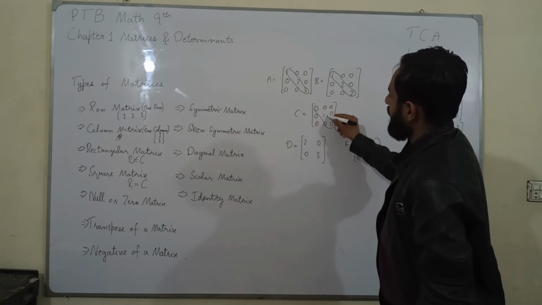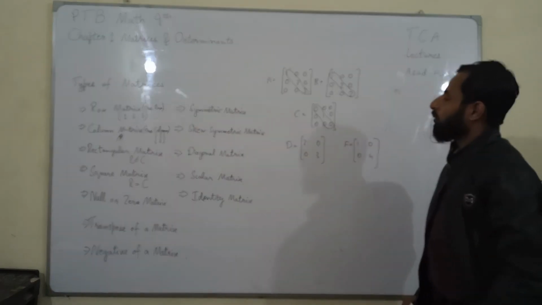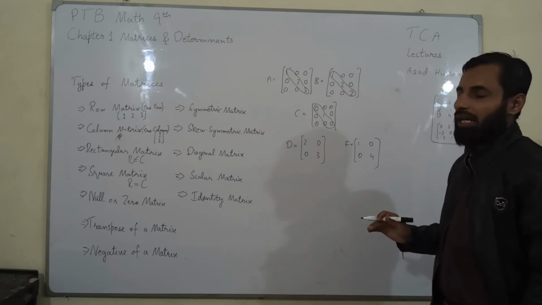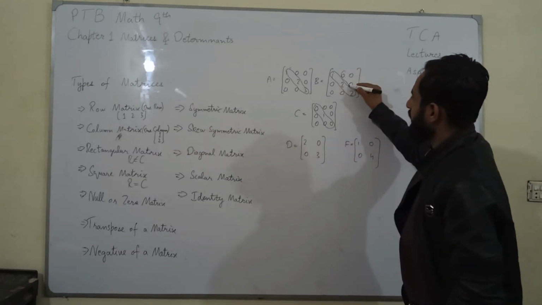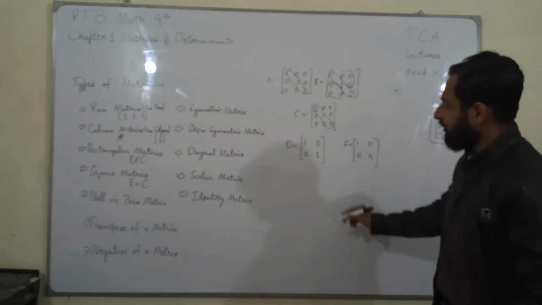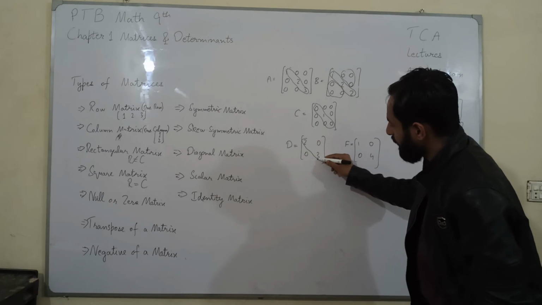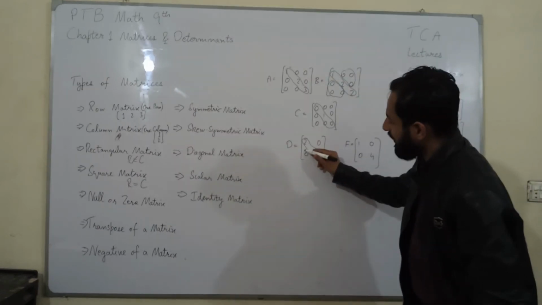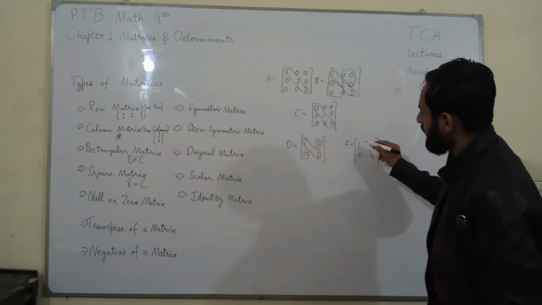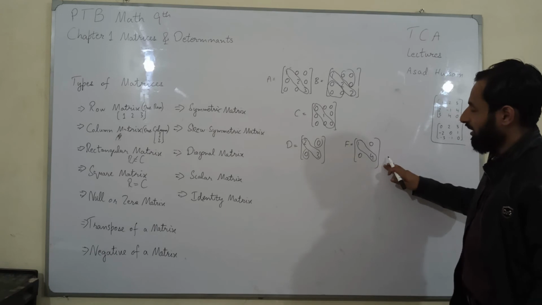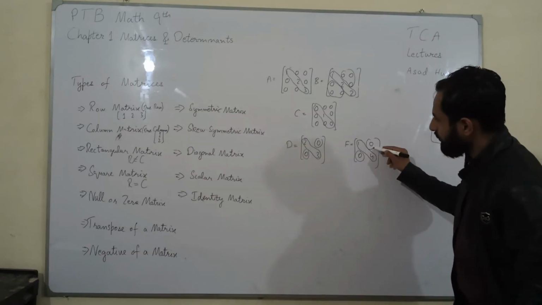If there is a non-zero element on the diagonal of a matrix and all the other elements are 0, then it is called a diagonal matrix. For example, this is the diagonal of a matrix. It has numbers on the diagonal, and all other elements are 0. Here is another example. The diagonal has elements and all others are 0.